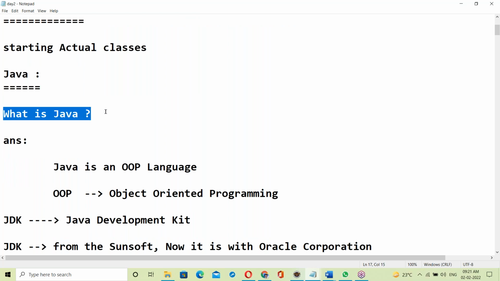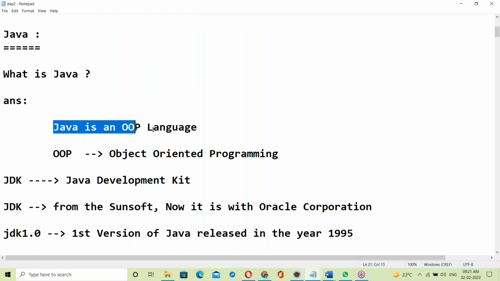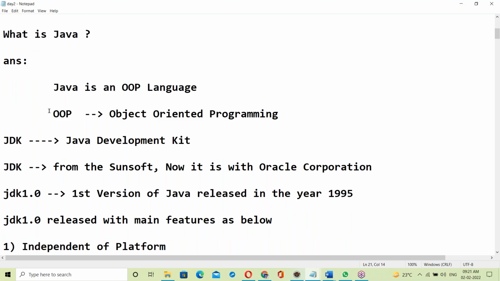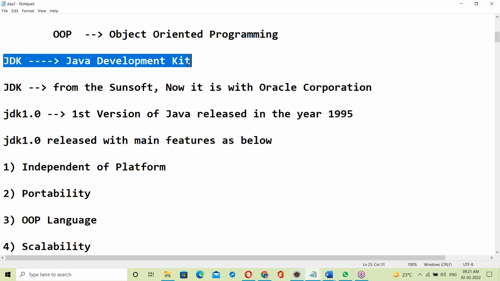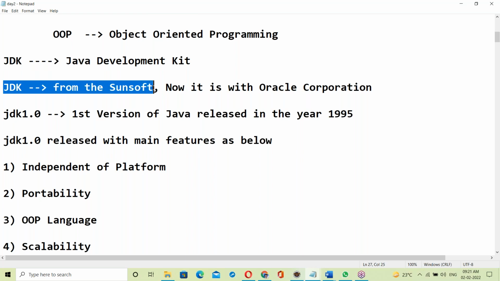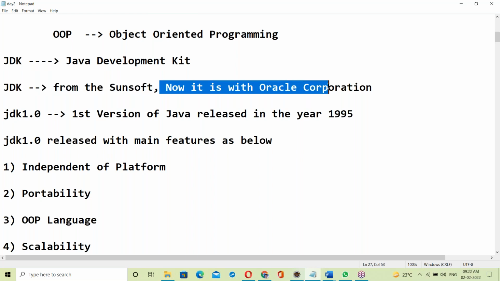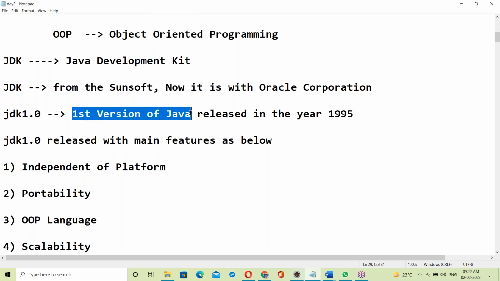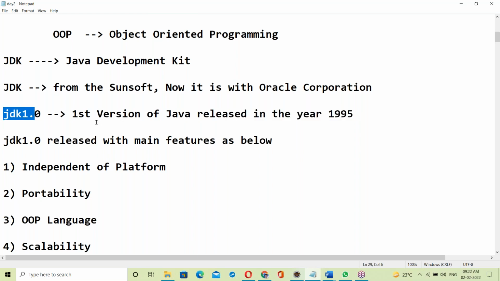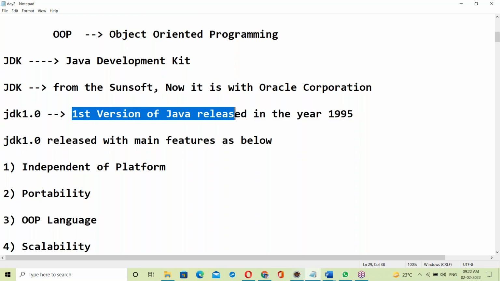What is Java? Java is an object-oriented programming language, OOPS, which stands for Object-Oriented Programming. JDK is the Java Development Kit, from Sun Software, now with Oracle Corporation. JDK 1.0 is the first version of Java, released in the year 1995.